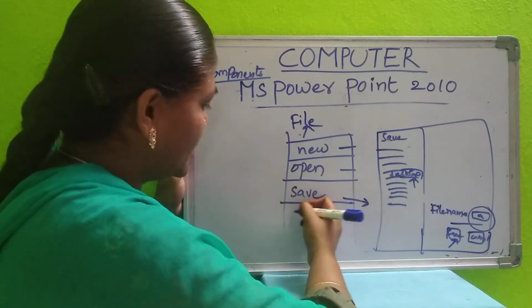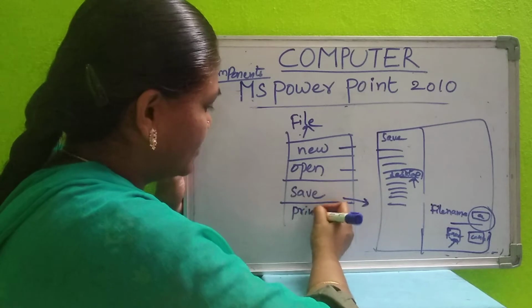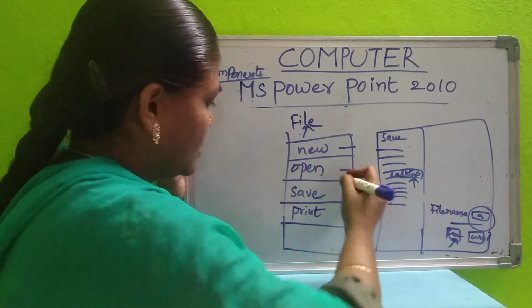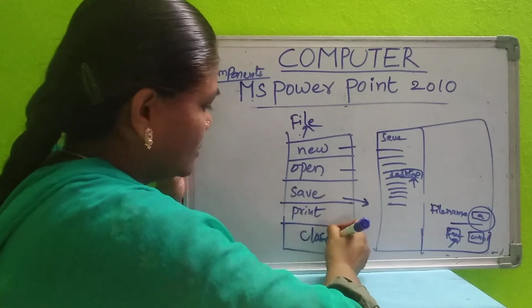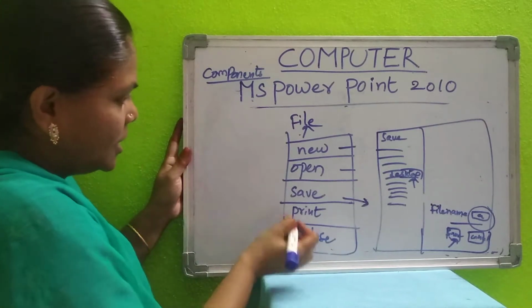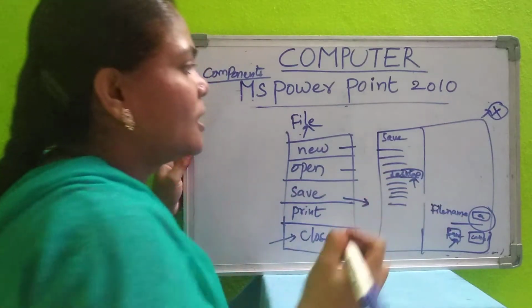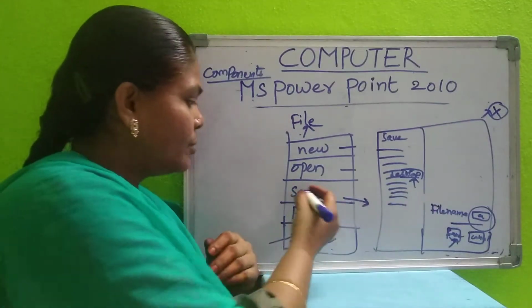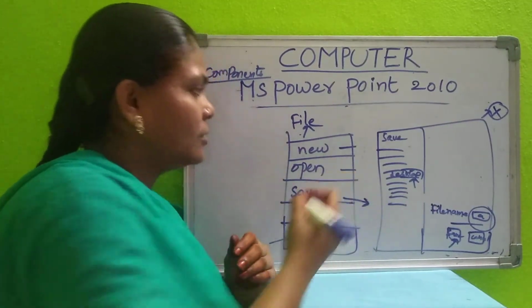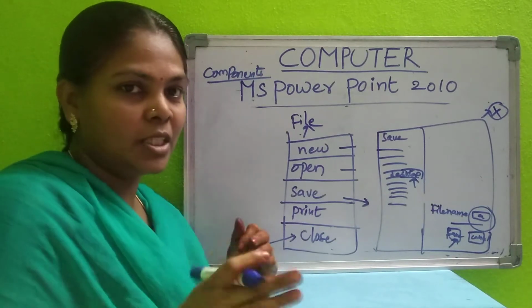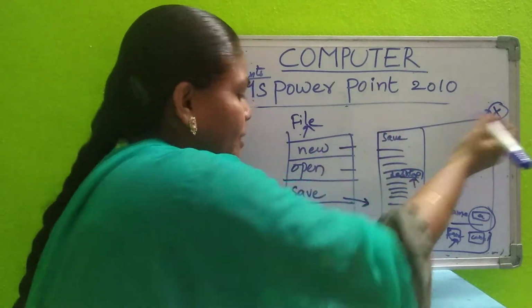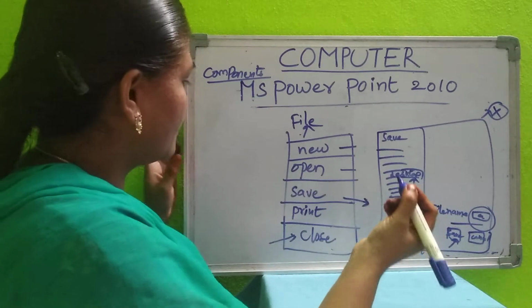Next one, you can take the printout of the slides. Print and you can close it. You can close the application. By clicking here you can close, or with the close button. When you click on that, there also you can close. Before closing your application, you have to save your changes. If you click on here or here, the message box will be displayed.